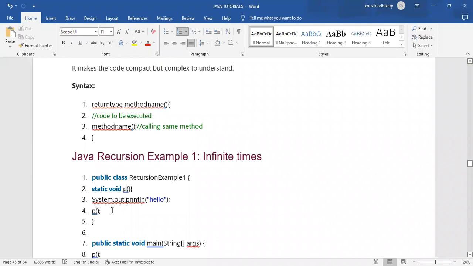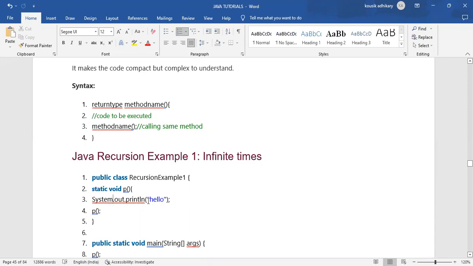That's how we can create and call a recursive method. The return type, and p is the name of that method.